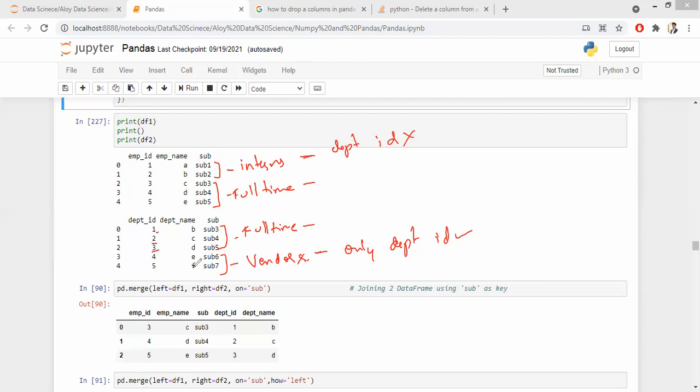He wants employee details and their department details in a single table. If I join these two, if I merge these two, what will happen to the intern?